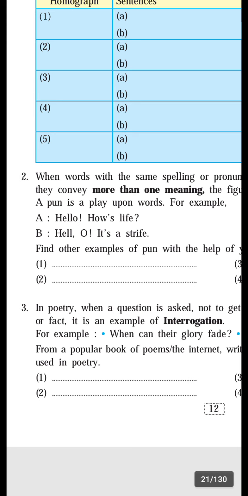It is a figure of speech. Interrogation is also known as a rhetorical question.